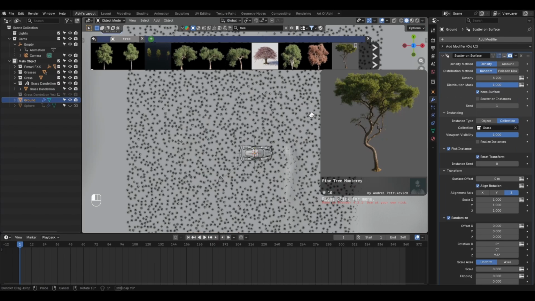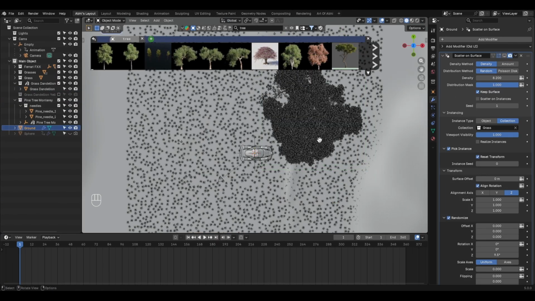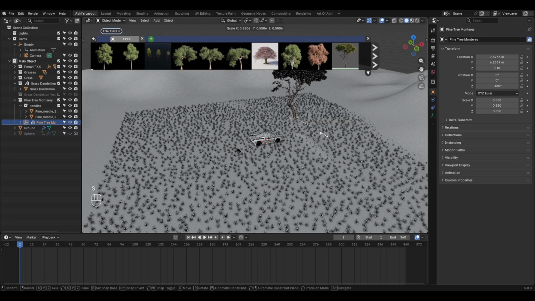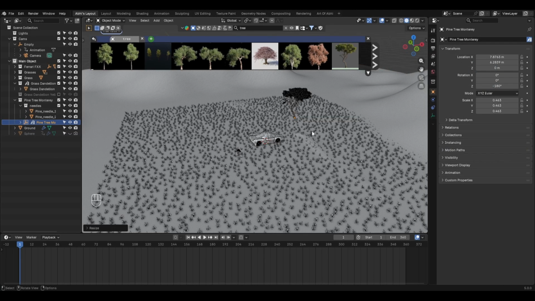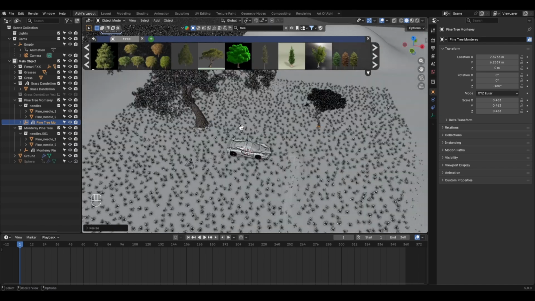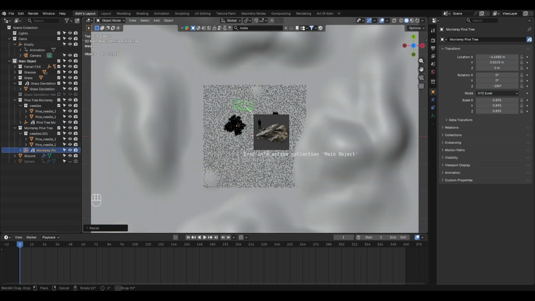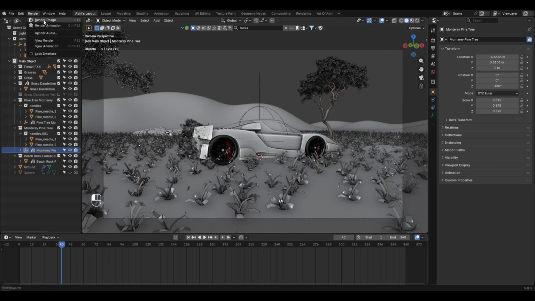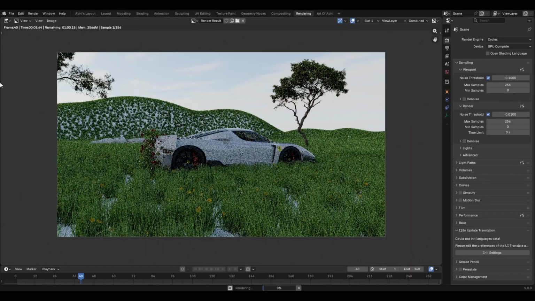Then search for tree and select your favorite tree, add it to your scene like this. By default, it will be much larger, so simply scale it down to match the logical size of the car. Add as many trees as you want to build your desired environment. Then search for rock and add some rocks into the scene, something like this. Now, let's render the scene to see our progress so far.